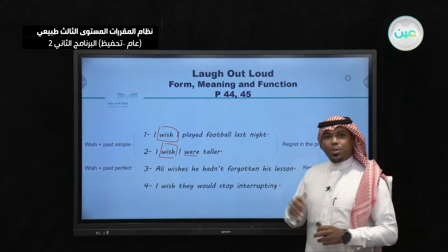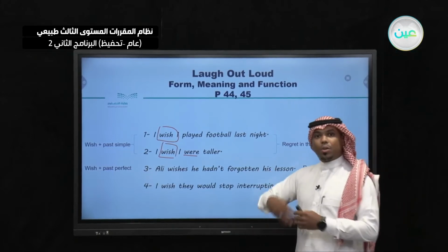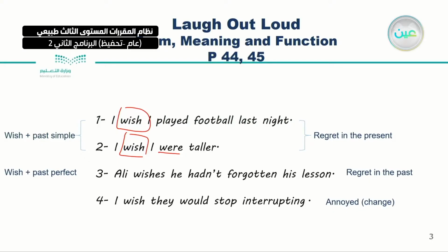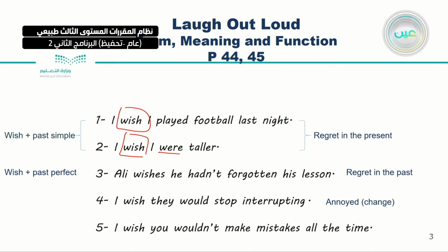Numbers 4 and 5 are also the same because we are expressing this about the future. Number 4, I wish they would stop interrupting. Number 5, I wish you wouldn't make mistakes all the time. In number 4, I wish something to be changed, which is annoying for me actually. And in number 5, I am complaining, because I complain about you making mistakes all the time. Pretty good.